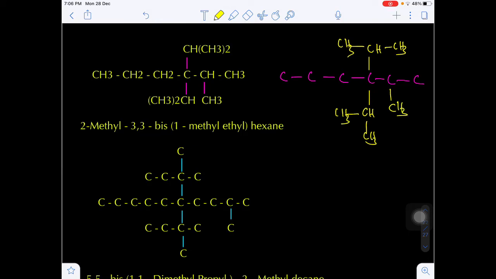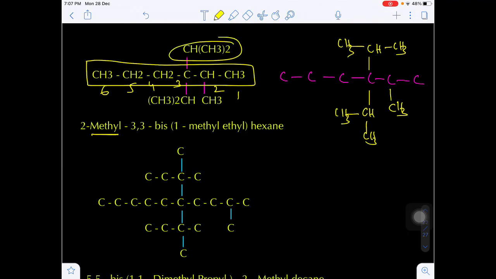Now if you see, how many maximum carbons will be present here? 1, 2, 3, 4, 5, 6. 6 carbons will be present. So you are getting a maximum of 6 carbons. So this will be the parent chain. Now here numbering must be done from right to left, because the lowest locant will be the third carbon. On the second carbon you have the methyl group. On the third carbon you have the complex substitution.